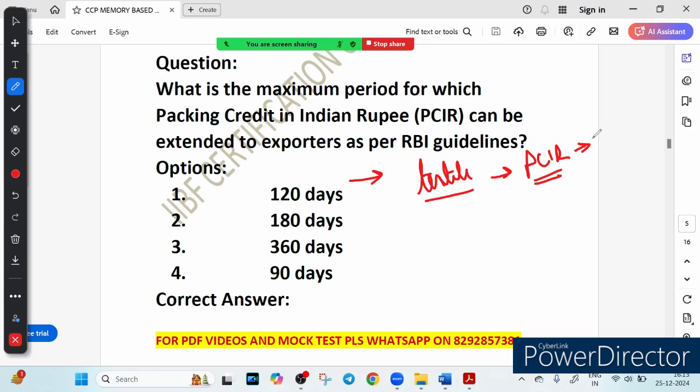So what are the key takeaways from this question? We have seen the purpose of PCIR, a short-term credit to help exporters with pre-shipment activity like purchasing and packing goods, and the maximum duration, which is 180 days from disbursement. We have also seen that extension is possible. So that is everything you need to know about PCIR.